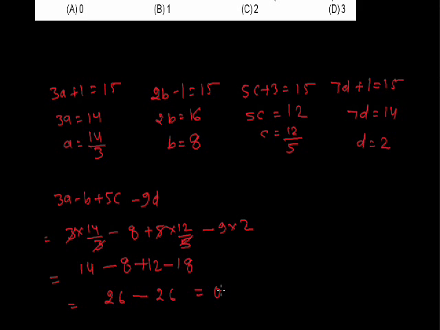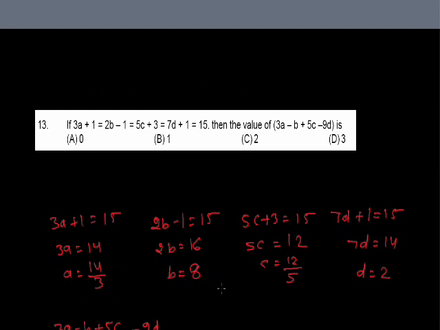Again, we see the question. Given that 3a plus 1 equals to 2b minus 1 equals to 5c plus 3 equals to 7d plus 1 equals to 15, means here 4 equations are given. First equation is 3a plus 1 equals to 15. From here we find the value of a equals to 14 by 3. By the second equation we find the value of b equals to 8, by the third equation we find the value of c equals to 12 by 5, and by the fourth equation we find the value of d equals to 2.